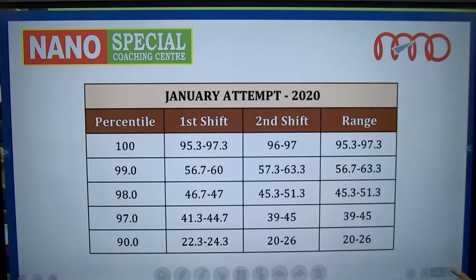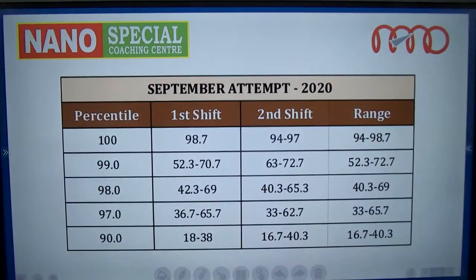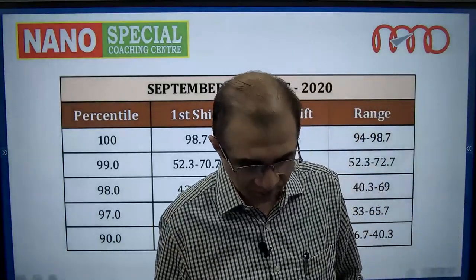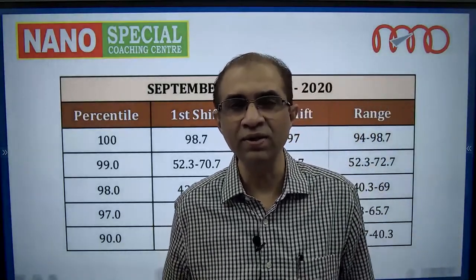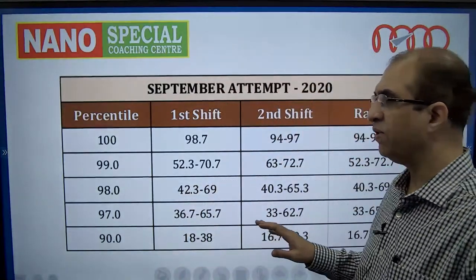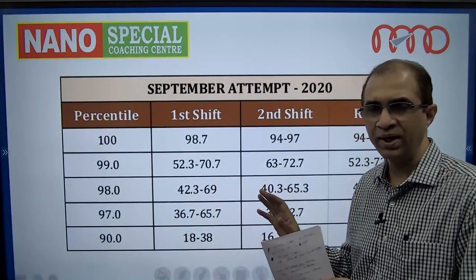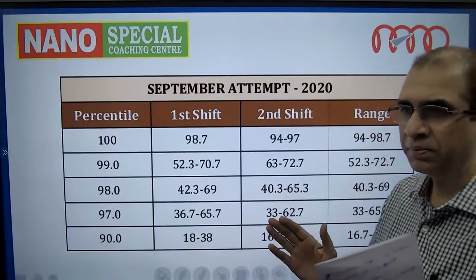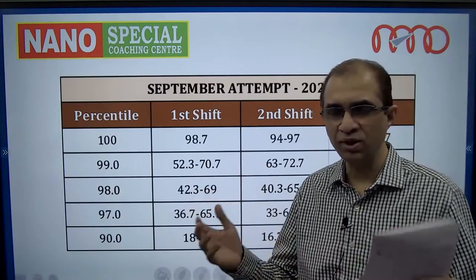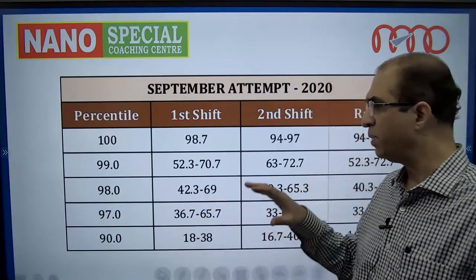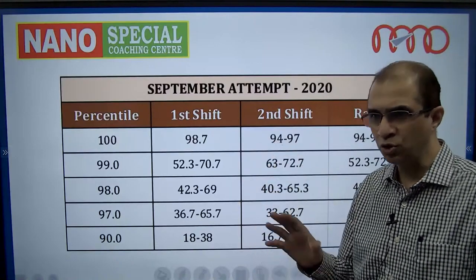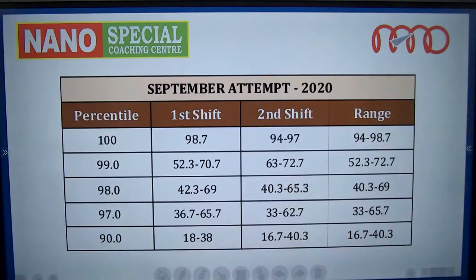Now let us look at the September data. Actually, the second attempt should have been in April, but because of Corona this year, it has shifted to September. And in very unusual circumstances, the entire test was conducted. January was conducted in 6 shifts. This was conducted in 10 shifts because of social distancing norms. And because of that, the data is a little, I would say, skewed. And I'll explain to you why it is skewed.